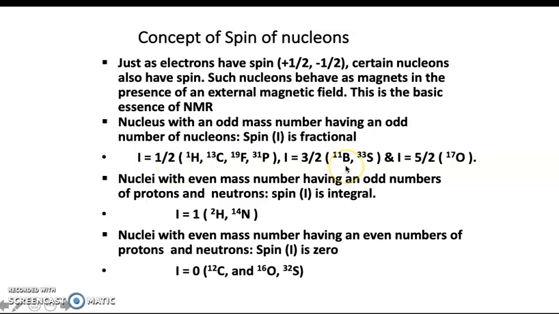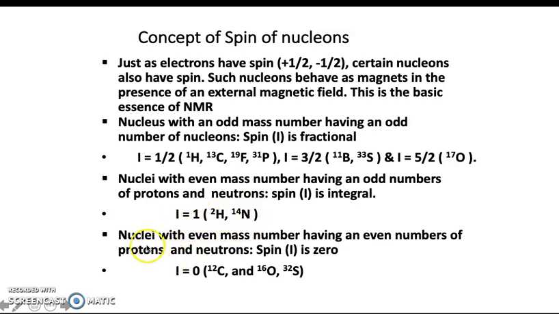Whereas in the case of boron 11 and sulfur 33, the spin quantum number is 3/2. And in the case of oxygen 17, the spin quantum number is 5/2. So all these atoms represented here have a spin quantum number I as fractions. Similarly, if some atoms have an even mass number but an odd number of nucleons, that is protons and neutrons, such nuclei will have a spin quantum number which is an integer. For example, hydrogen 2 and nitrogen 14. All these atoms have I as 1.